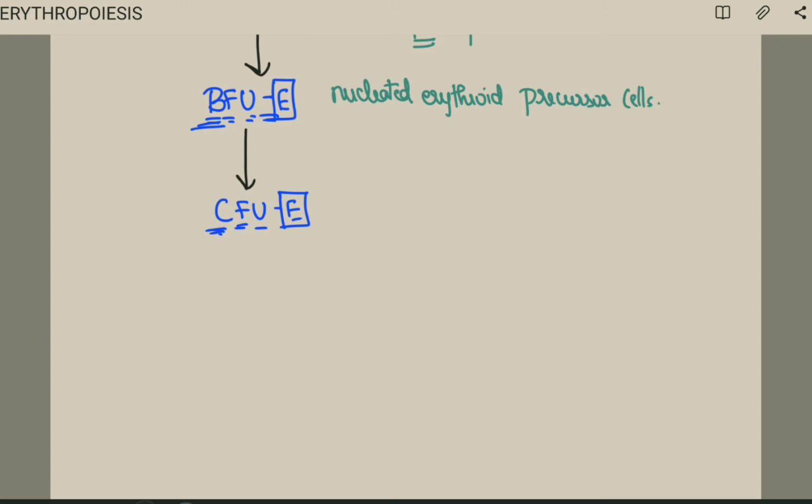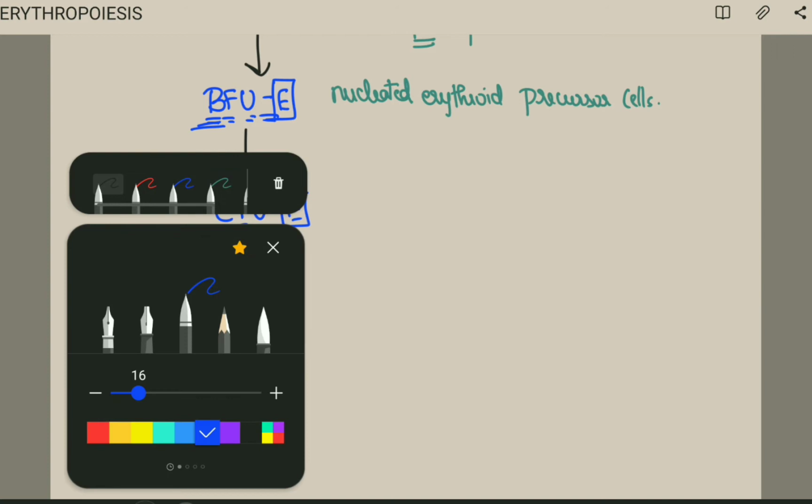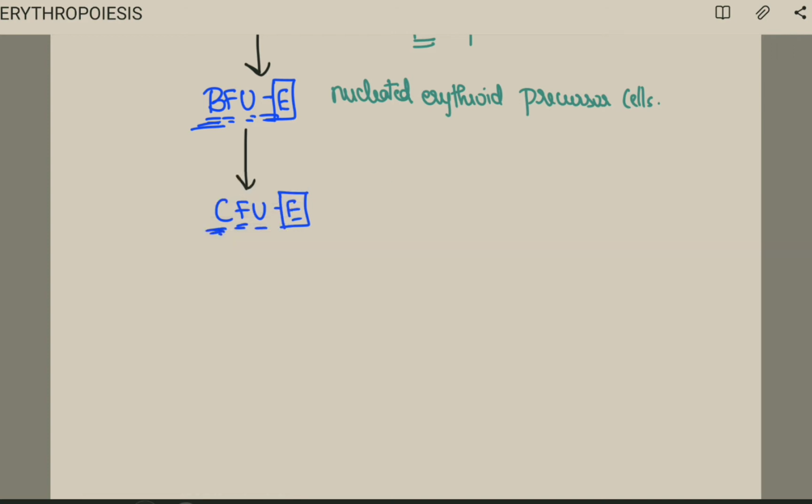So in colony forming unit erythrocyte, what really happens is it is highly sensitive and, very important, dependent on erythropoietin.